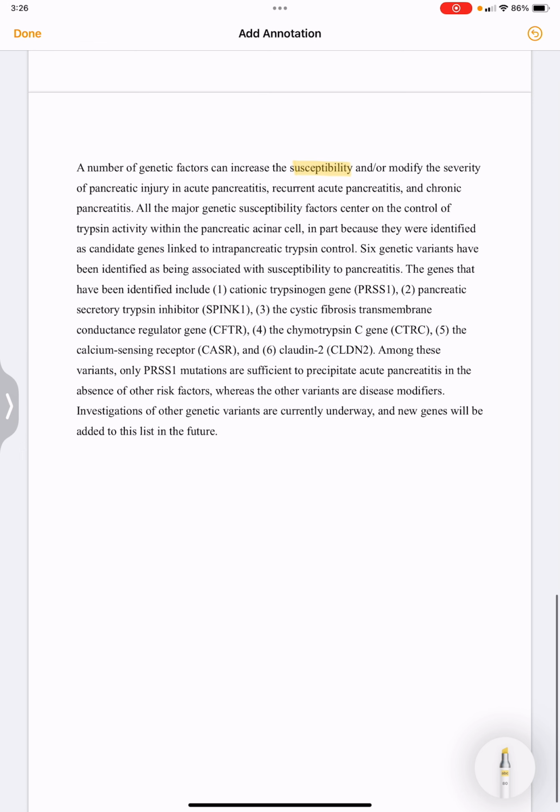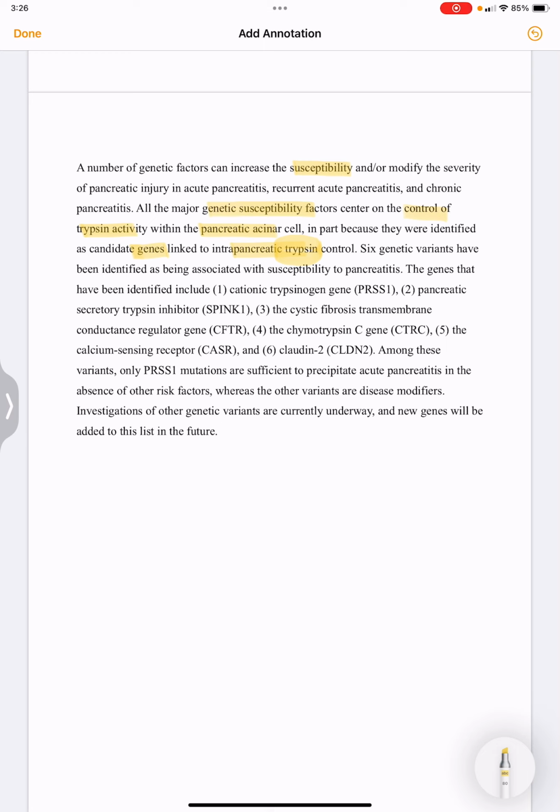All these major genetic factors are mainly controlling the trypsin activity within the pancreatic acinar cell, because they are identified as candidate genes linked mainly to trypsin control. Six genetic variants have been identified.